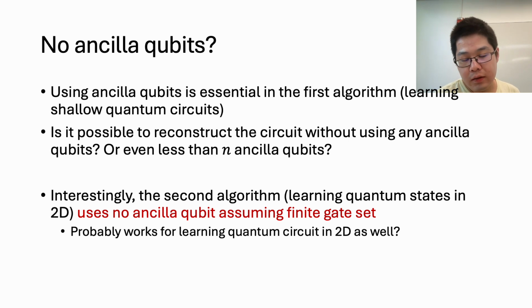Although, interestingly, the second algorithm we introduced for learning quantum states in 2D actually can use no ancilla qubits if we assume that the shallow circuit has a finite gate set. And we think that this argument probably works for learning shallow quantum circuits in 2D as well, although we didn't prove it.